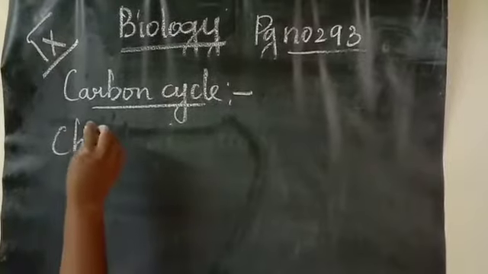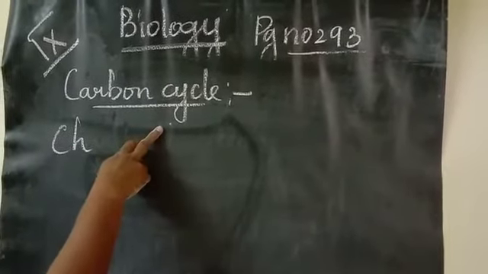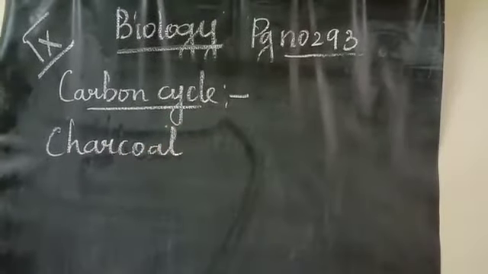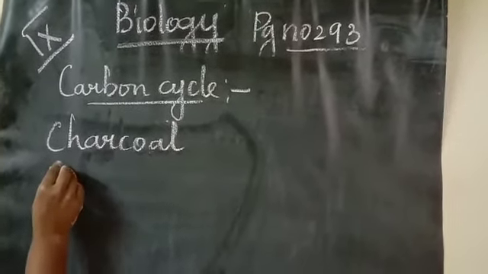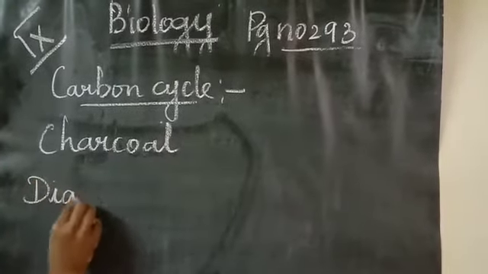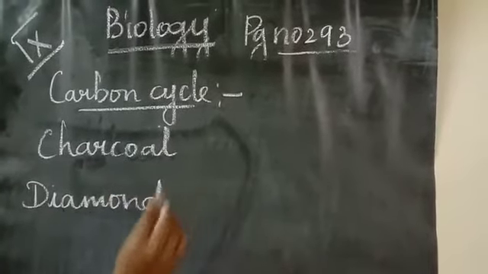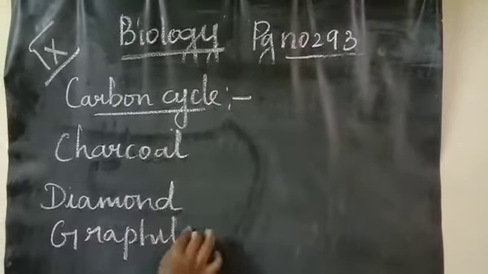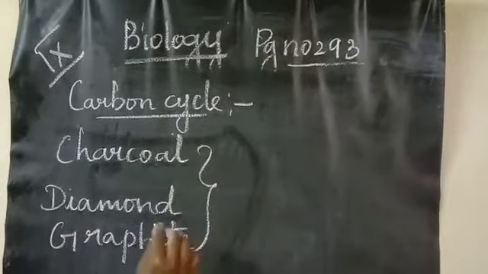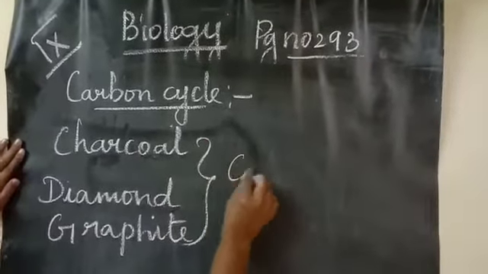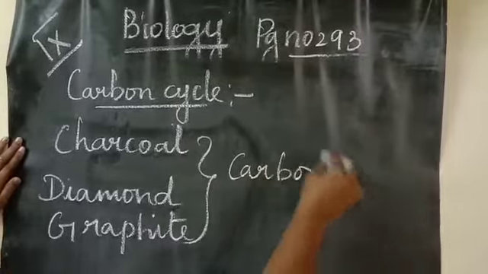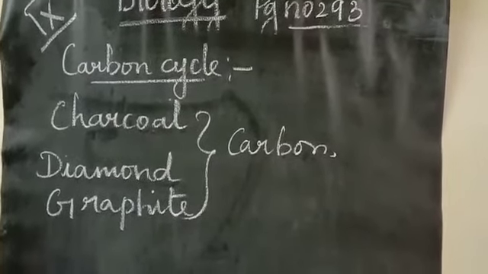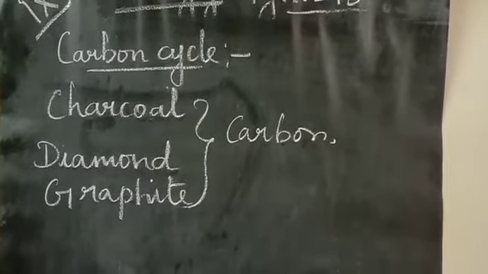First, we can see that carbon occurs in the form of charcoal, and even you can get it in the form of diamond, and also in the form of graphite. So these are all the things that contain carbon.